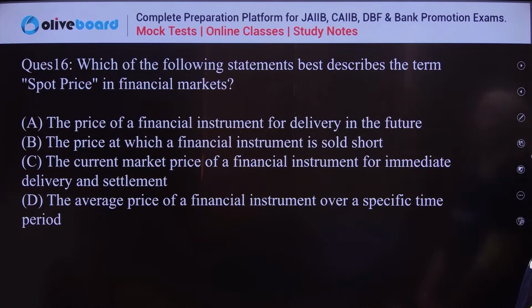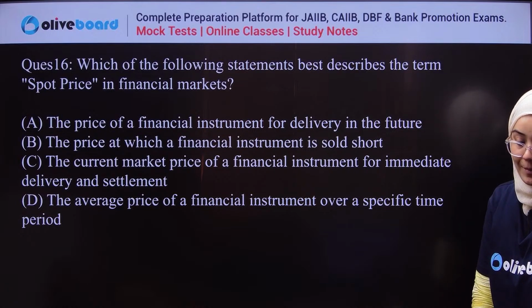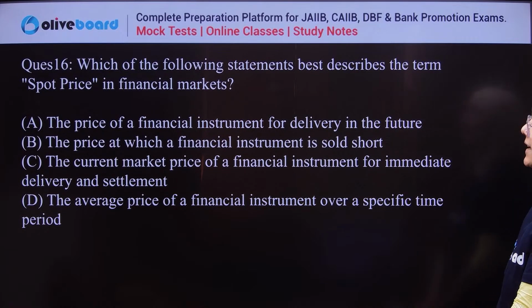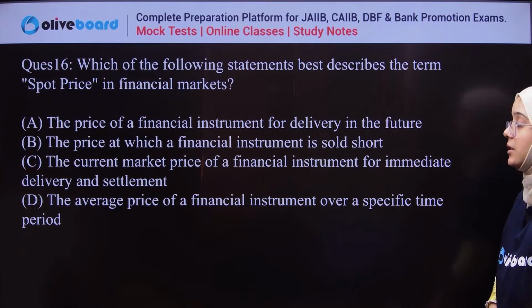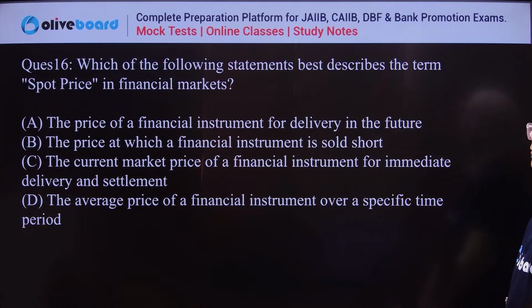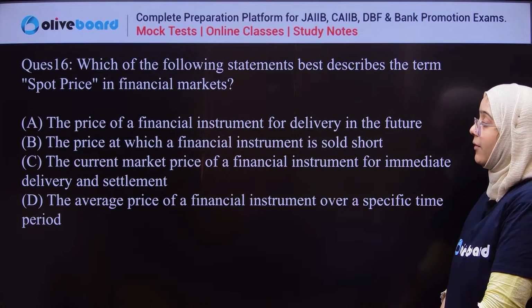Next question is what? Which of the following best describes the term spot price in the financial market? The options: the price of the financial instrument for delivery in the future; the price at which a financial instrument is sold short; the current market price of a financial instrument for immediate delivery and settlement; the average price for a financial instrument over a specific period of time.